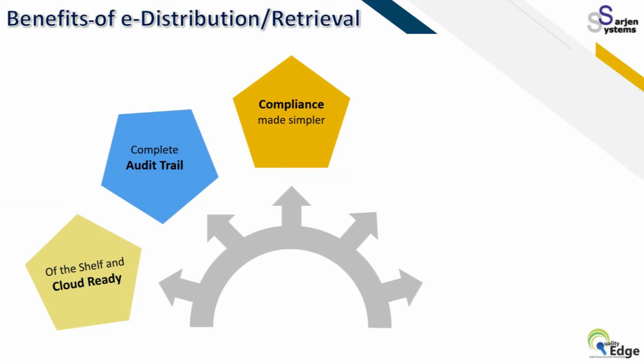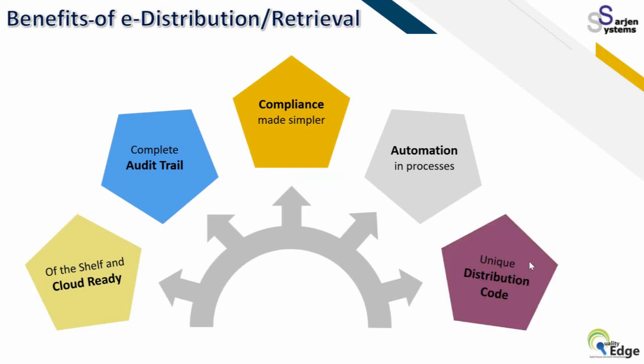If you move physically or on paper, it takes a lot of time to get all these activities done. Then there is automation in the process. Finally, a unique distribution code can be created so that retrieval is very easy. So there is less chance of your document being missed whenever any retrieval activity is done.